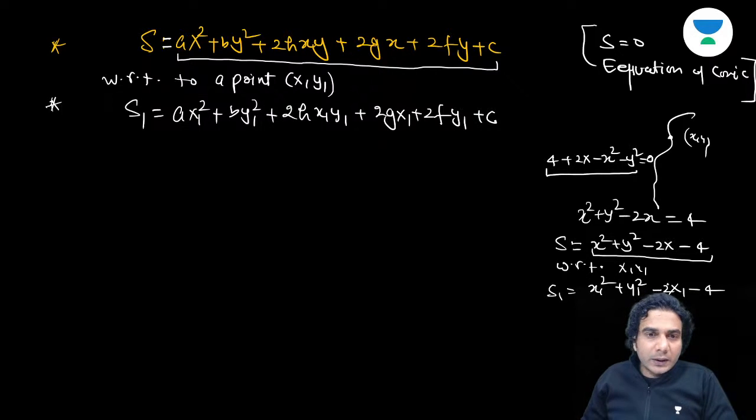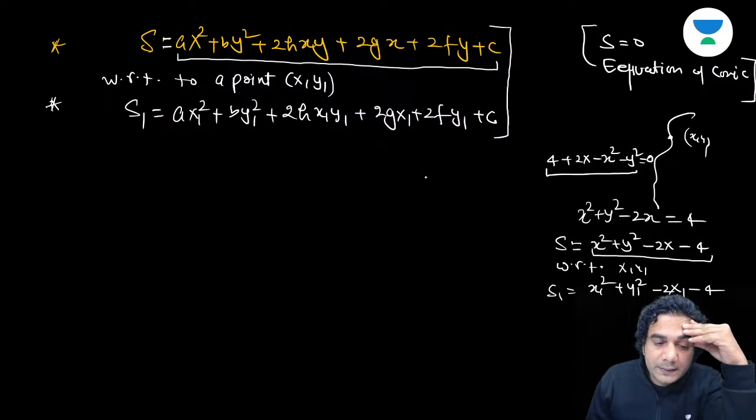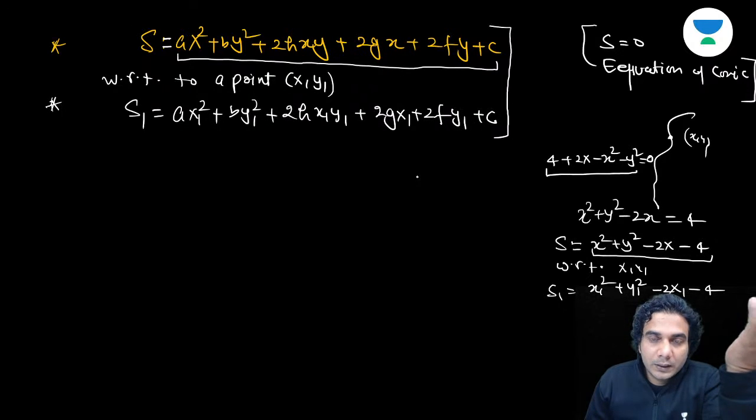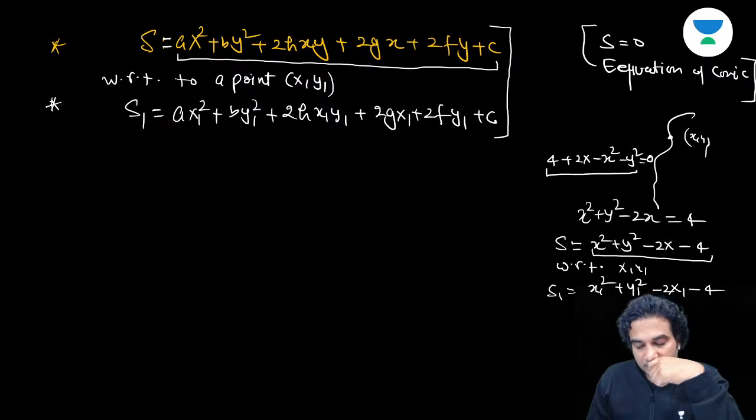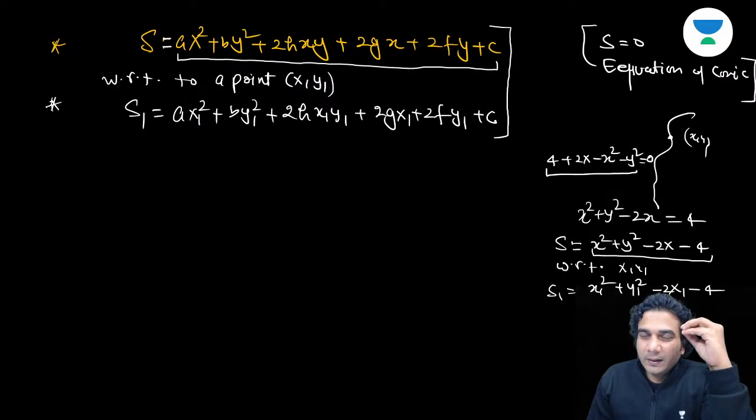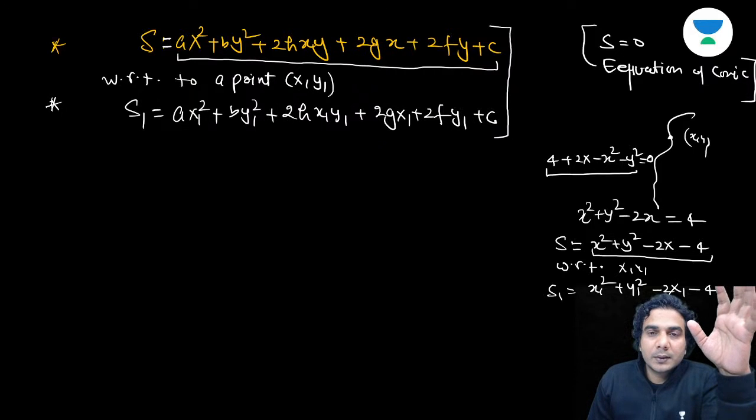This is not an equation of a circle. I'm not talking about a circle. Here I'm talking about any curve. S1 is the value which you get when you put a point in the equation of the curve. Curve means conic, any conic. All right. Is it okay? Have you understood S1? What is S1? Just put the coordinates of the point in the equation. That's it.